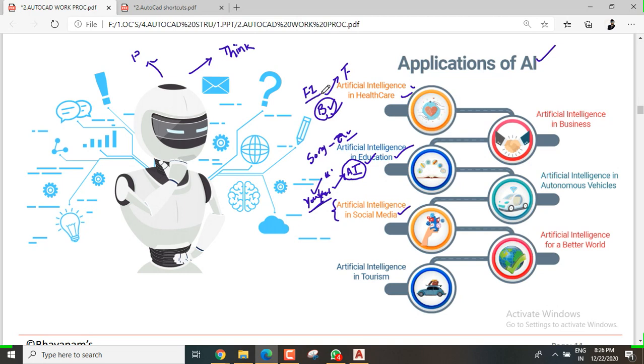Like that, Facebook, Instagram and everything run with social media. That is how we get friend suggestions in Facebook, suggestions in YouTube, reviews and feedback, and applications in tourism and business. So this is an application of AI.